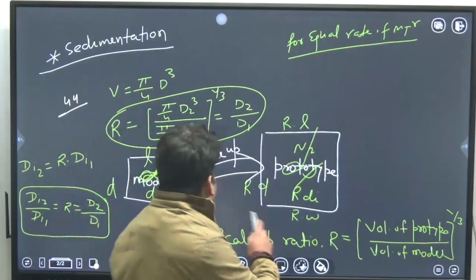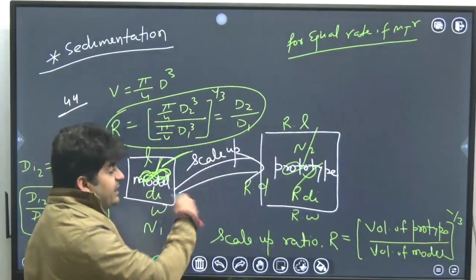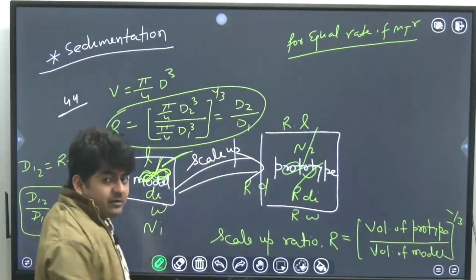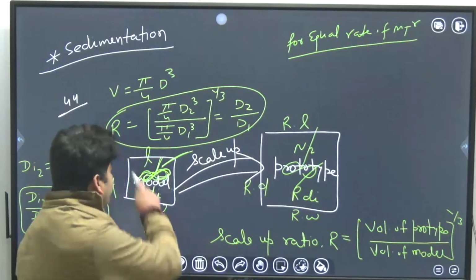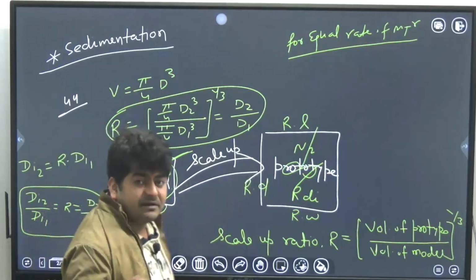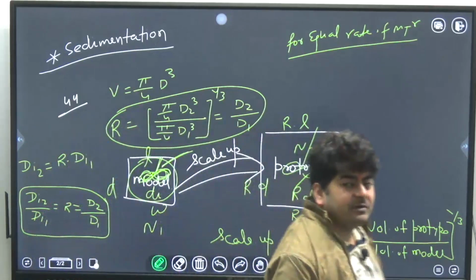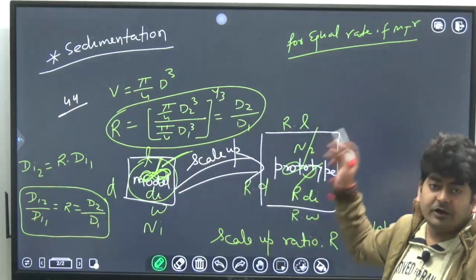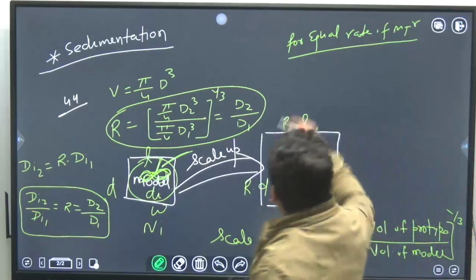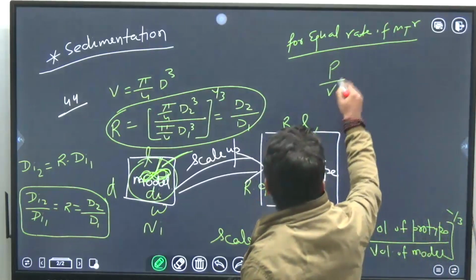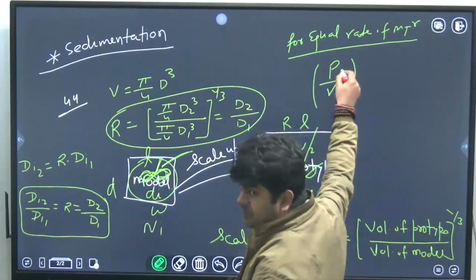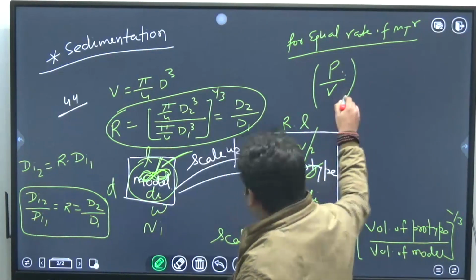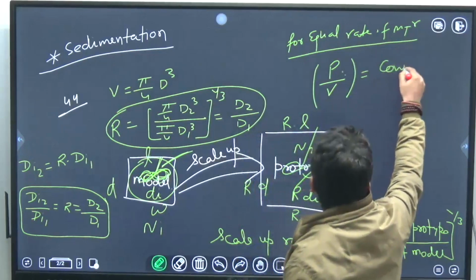Obviously we cannot compare the impeller speed directly, and we cannot compare the power required directly either, because the volume of the mixture in the two tanks is different. If the volume of the mixture is the same, then we can compare directly, but here it is different. So for equal rate of mass transfer, you should know that the power required for mixing per unit volume of mixture should be constant.